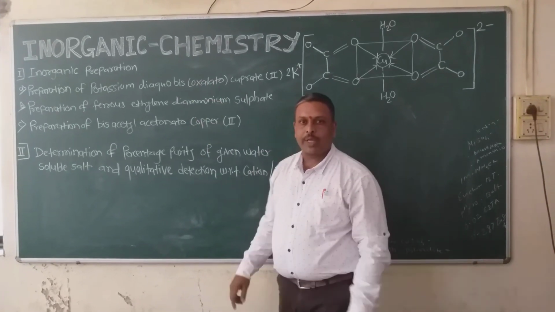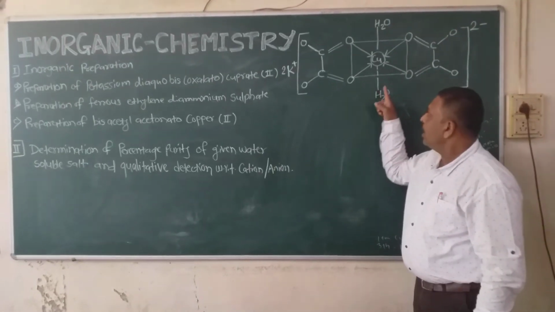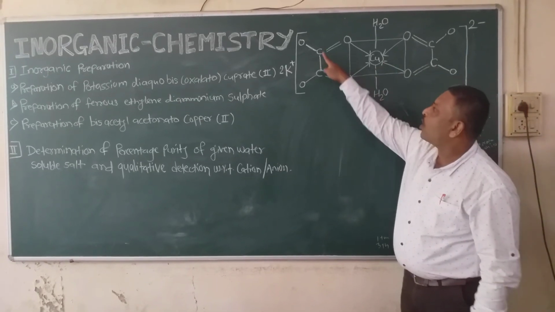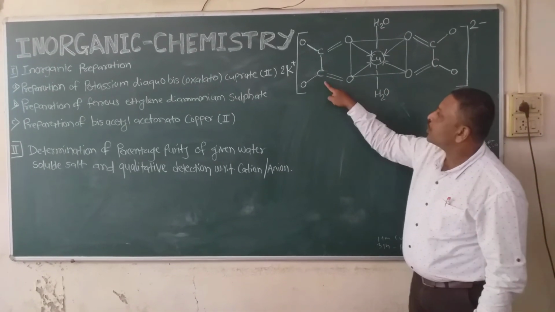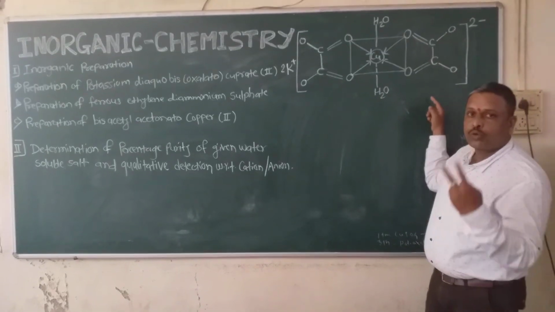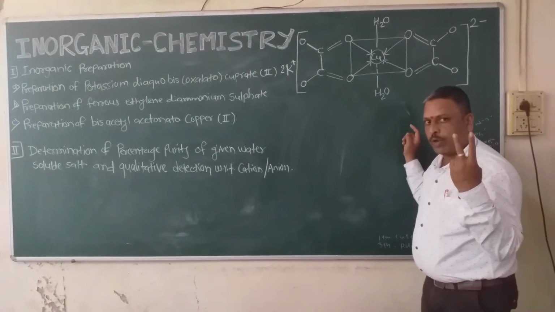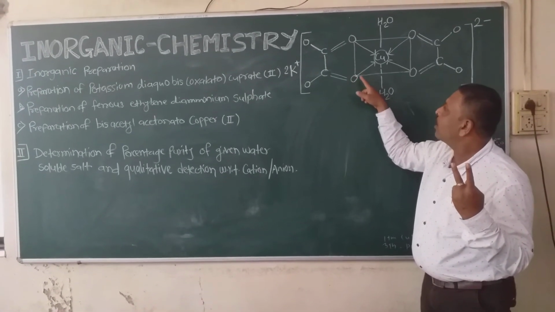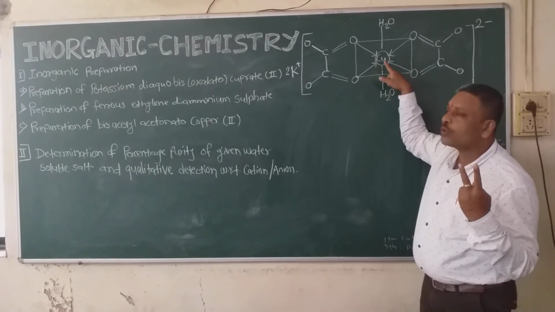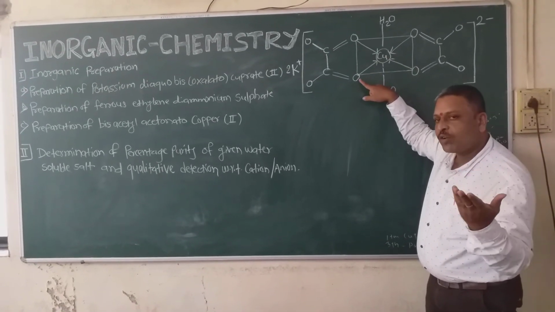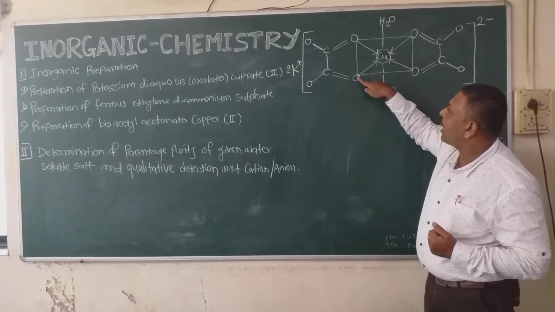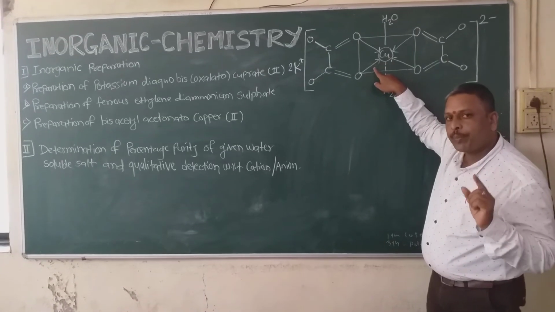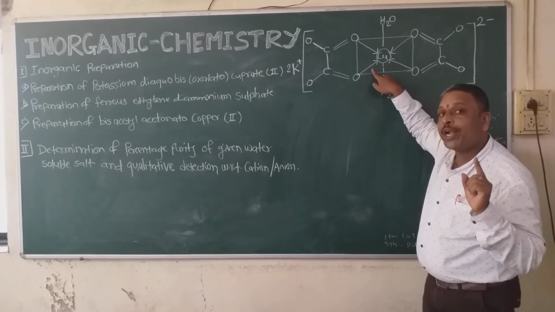You can see in this diagram copper, which is the metal, at the center, and then this is the oxalato ion, the oxalato ligand C2O4, C2O4. So 2 oxalato molecules are used, and here you can see the bond is formed between oxygen and copper. Oxygen donates the electron pair to the copper. I have shown the bond represented by an arrow. This specific bond, represented by an arrow, is called the coordinate covalent bond.